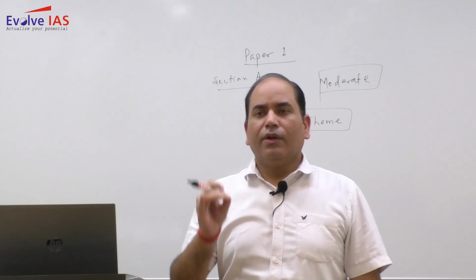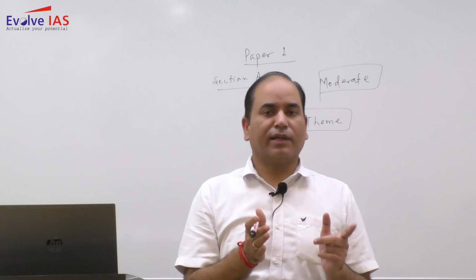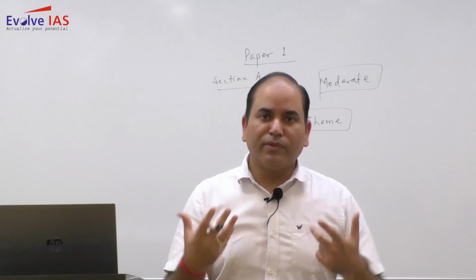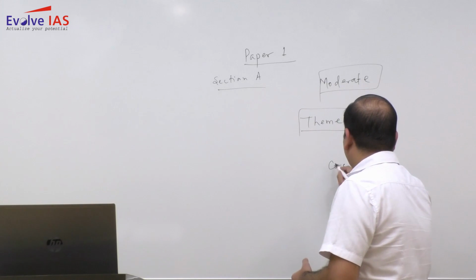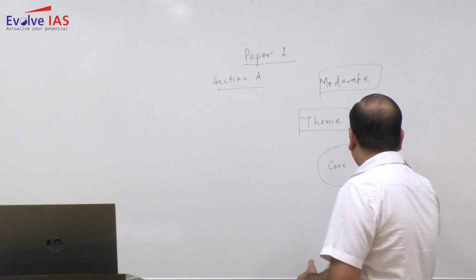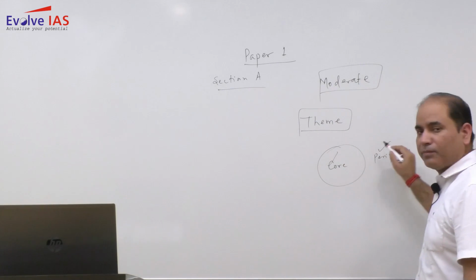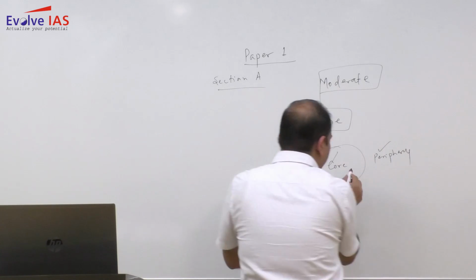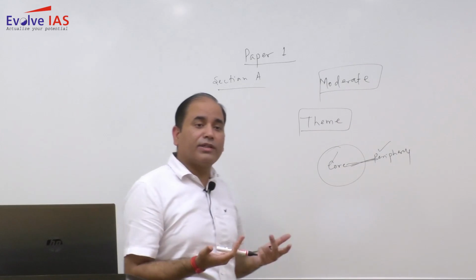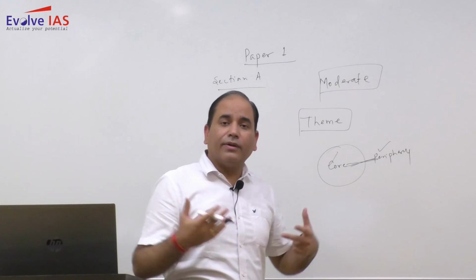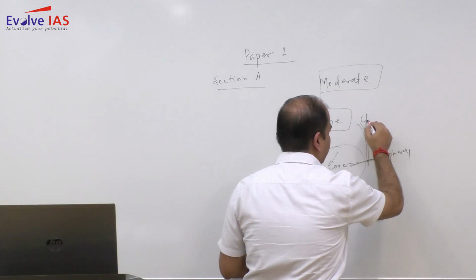But why was it moderate? Because the questions required some form of interlinkages. The theme they have picked up, but around that theme, we call it core and periphery. So the questions were not directly from the core, nor directly from the periphery; rather, the questions required some form of interlinkages of core and periphery. And in a lot of questions, they were not only checking your interlinkage of core and periphery, but also your knowledge of other chapters.